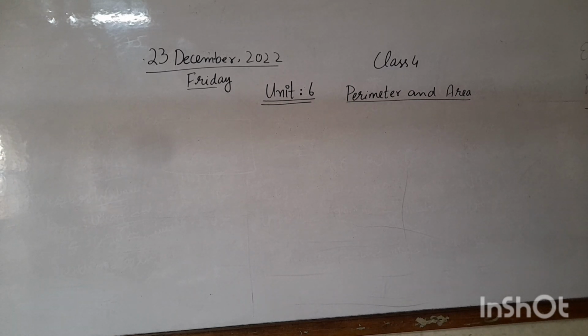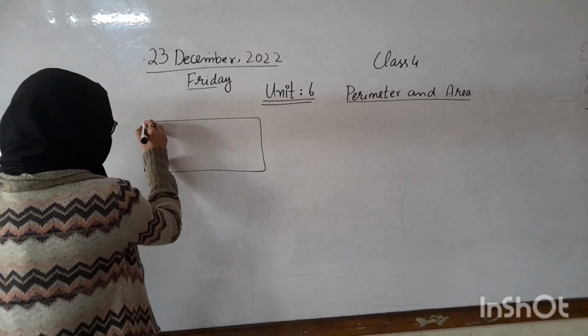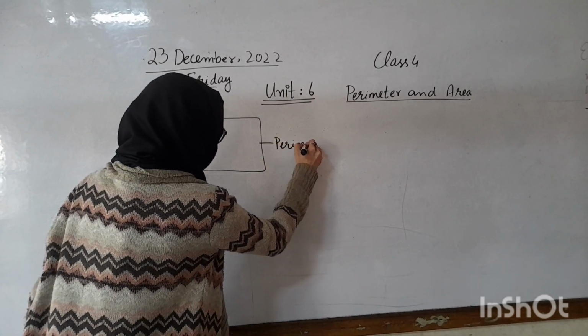So now tell me class, what we have learned in our last lesson? Tell me boys. Perimeter. Yes, good. So tell me Adeep, what is perimeter? Good. Perimeter is the boundary of the shape. For example, we have a figure, a rectangle, and the boundary of this shape is perimeter.